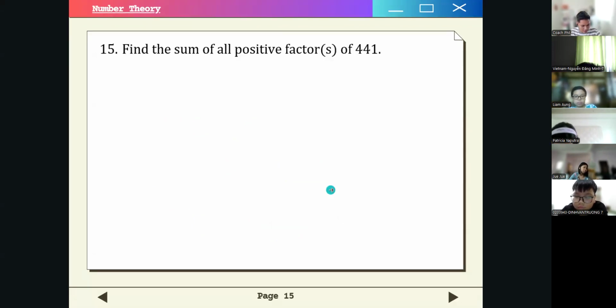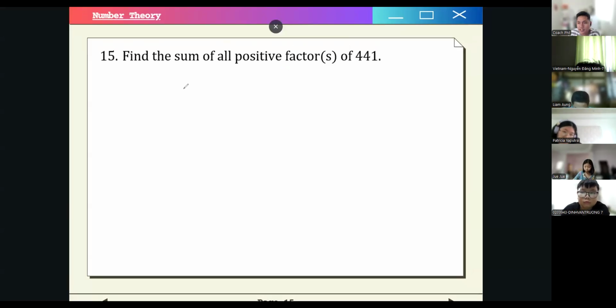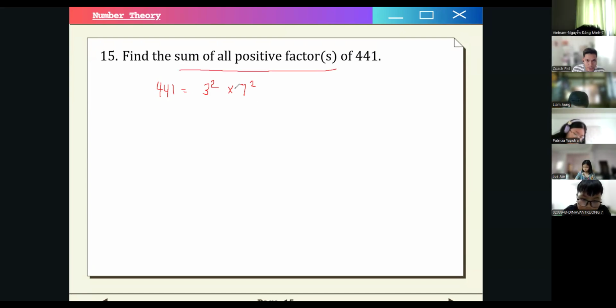Find the sum of all positive factors of 441. So this is kind of interesting. Let's find the prime factorization of 441. So this is equal to, you can divide that by 3 twice, and then you can divide it by 7 twice. So this is the prime factorization of 441. Let me verify. 3 squared times 7 squared. Yes, 441. So our formula here would be sum of all positive factors.